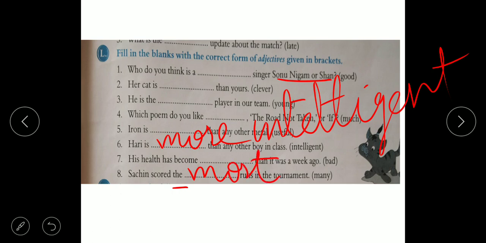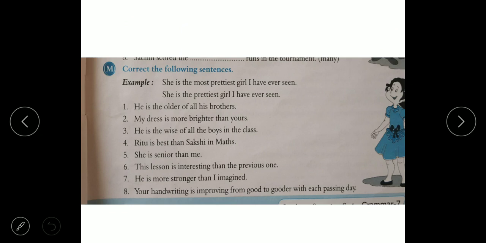Completed. Next is correct the following sentences. Here some mistakes are there, you have to read and find the mistakes. First one, he is the older of all his brothers. He is the is there, so we have to use superlative form. For close family relations we have to write eldest. He is the eldest of all his brothers.